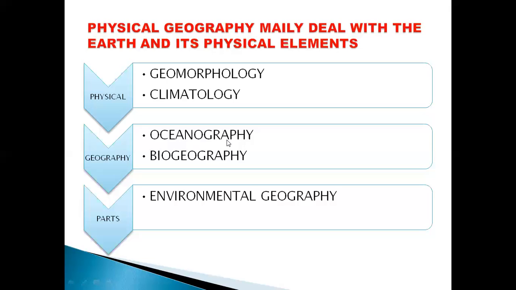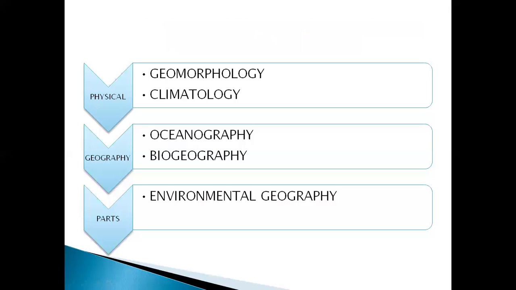Similarly, there are biological things, as we are on the surface of the earth. That is biogeography. And at the same time, we study the environment in environmental geography.